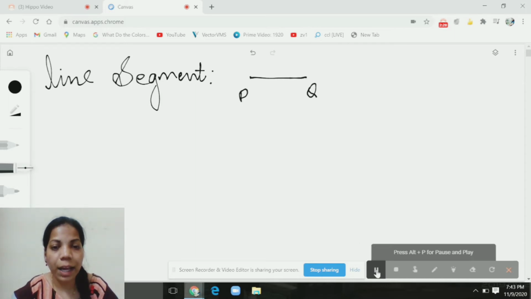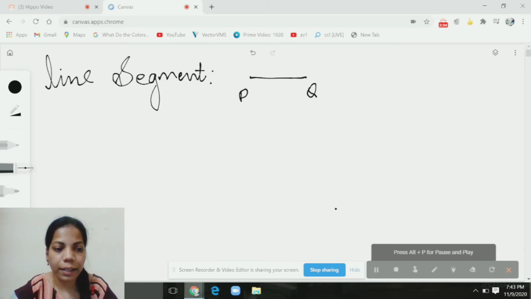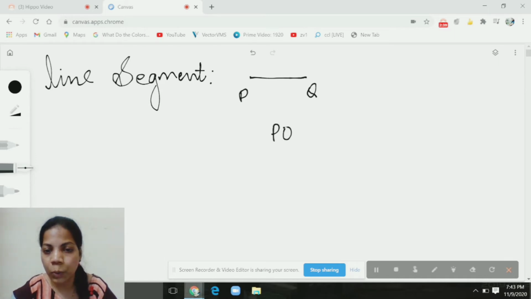A line segment has a definite length and has two endpoints. Here, this line segment is named as line segment PQ, and P and Q are the two endpoints here.